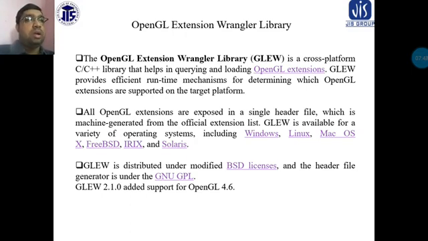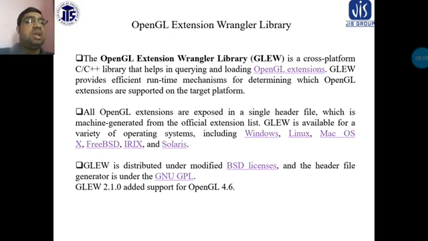These considerations lead to an efficient runtime mechanism for determining which OpenGL extensions are supported on the target platform. All OpenGL extensions are exposed in a single header file.